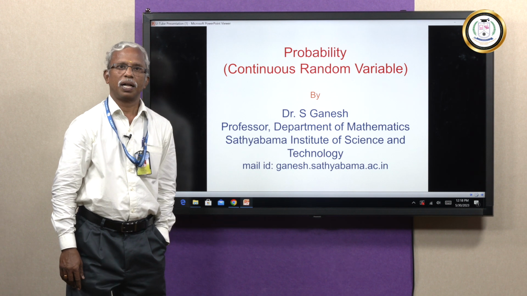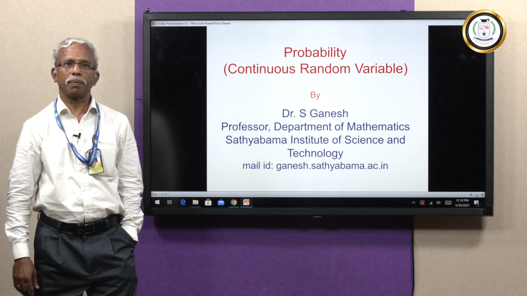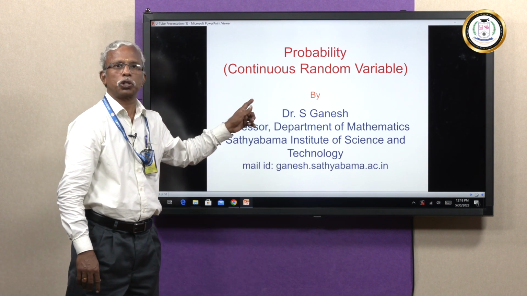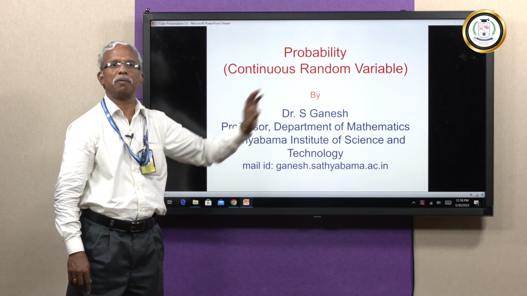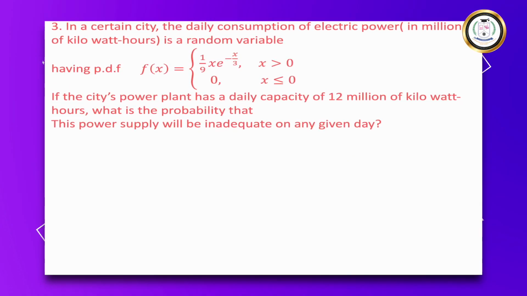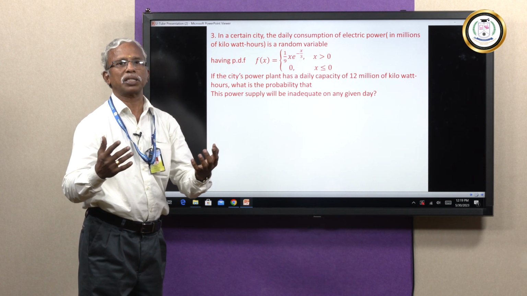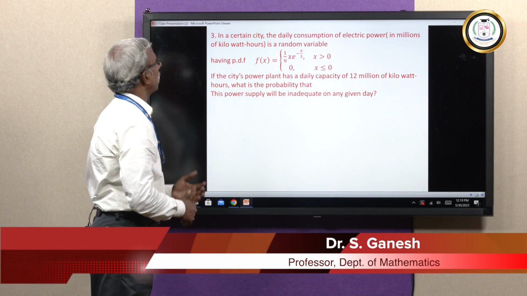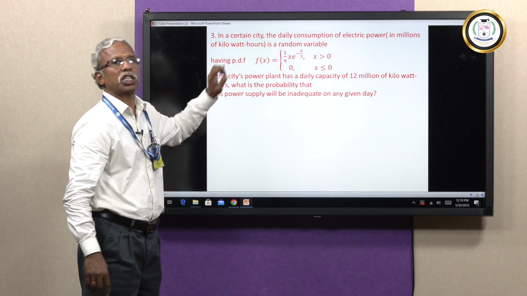Hi students, in continuation of what we have seen in YouTube part 1, let us continue part 2 of this YouTube, namely probability and continuous random variable distribution. Take this problem. In a certain city, the daily consumption of electric power is a random variable. You all know that electric power consumption is a random variable. It is taken in millions of kilowatts per hour.